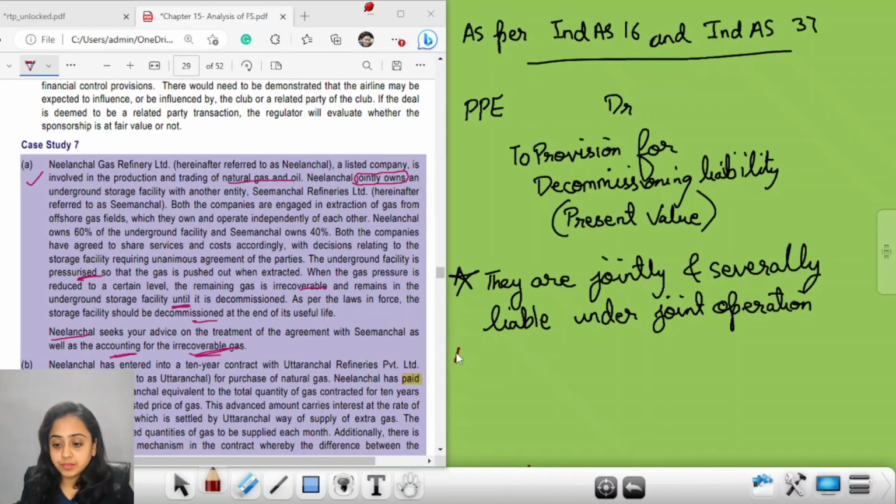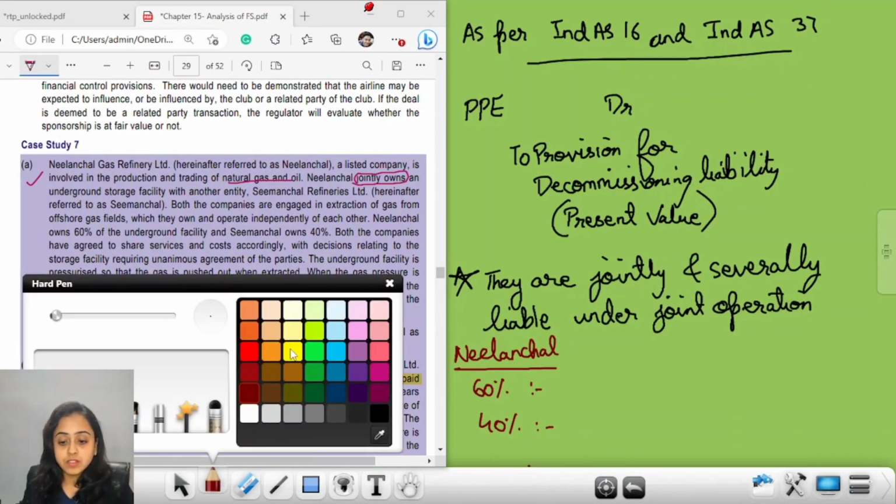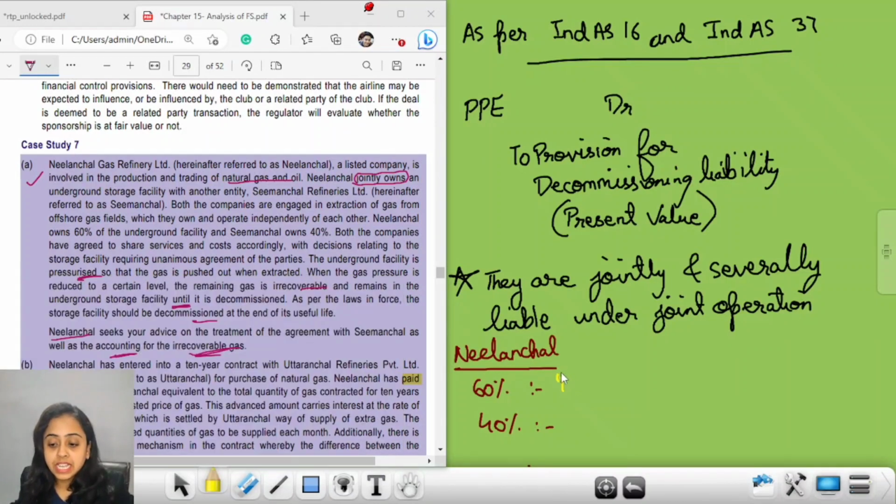Because of this, Neelanchal company has to record 60% and 40%. For 60% of the decommissioning liability, it will create a provision for decommissioning liability.